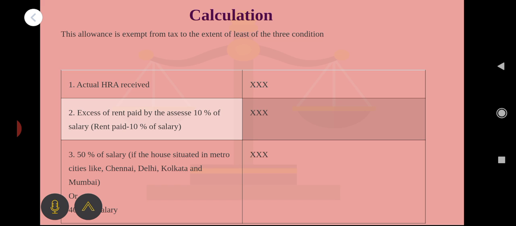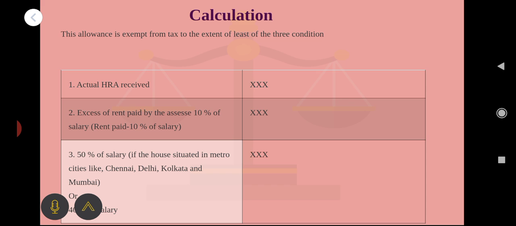50% of salary is applicable only if the house is situated in metro cities like Chennai, Delhi, Kolkata and Mumbai. Clear? 50% of salary is applicable if the house is situated in metropolitan cities: Chennai, Delhi, Kolkata and Mumbai. If the house is situated in the rest of India, 40% of salary is applicable. Of these three elements, the least amount is considered the exempted amount, and it is deducted from the actual HRA; the remainder is the taxable HRA.